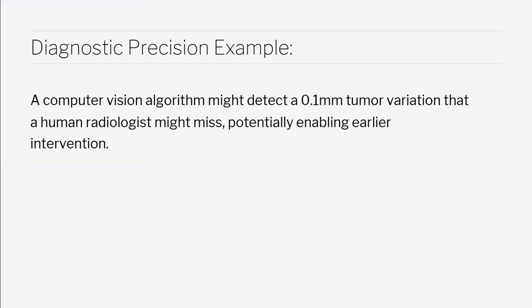A computer vision algorithm might detect even 0.1 mm tumor variations that a human radiologist might miss, potentially enabling early interventions. We can detect disease progression early, and we can come up with the right solutions.